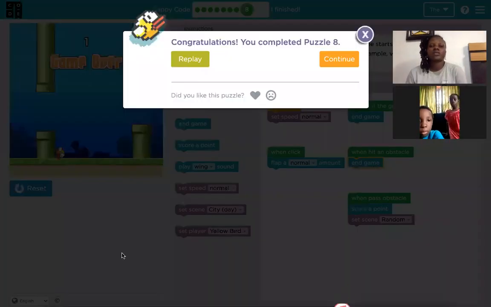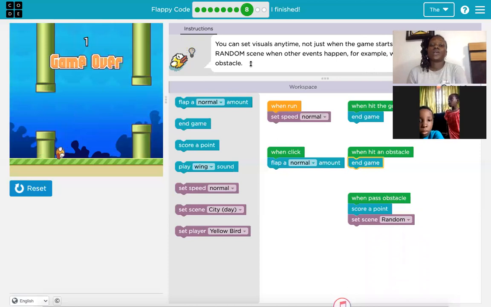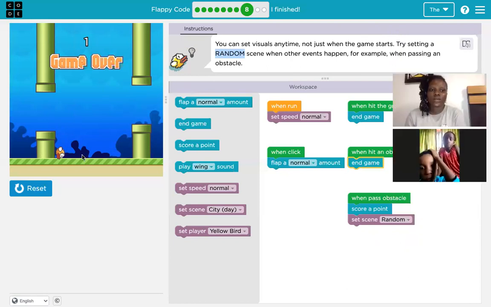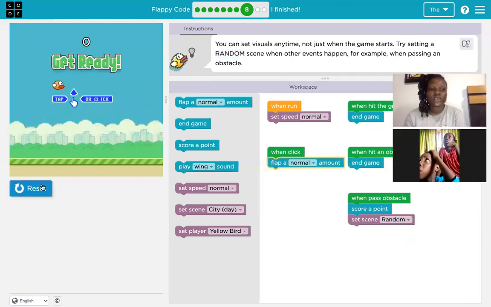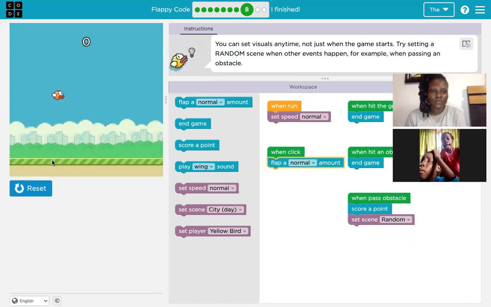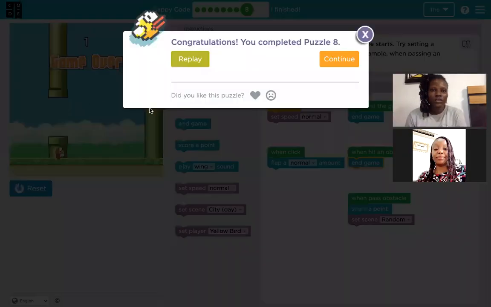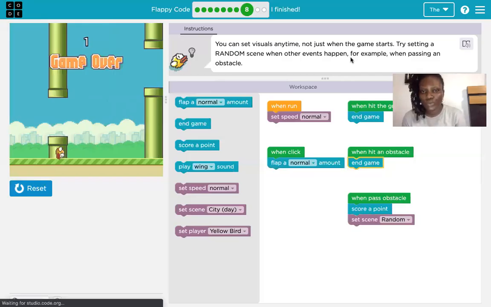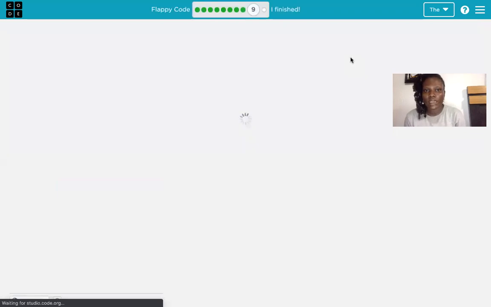All right, yes. So exactly. So it says here, as I said, we have to follow instructions. Try setting a word random. Random. Yes, that was what we missed. So let's play it one more time. All right, random. Good. So let's continue to puzzle 9.